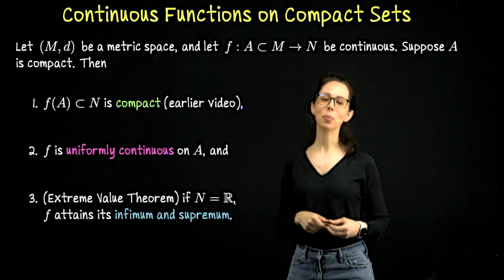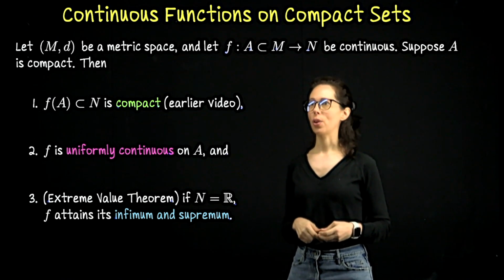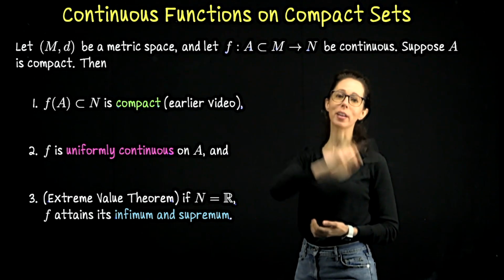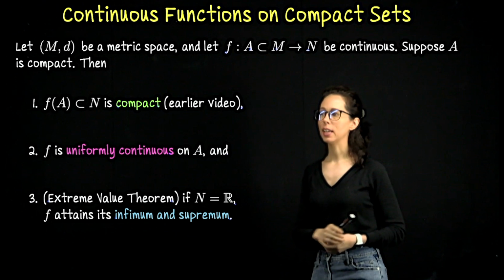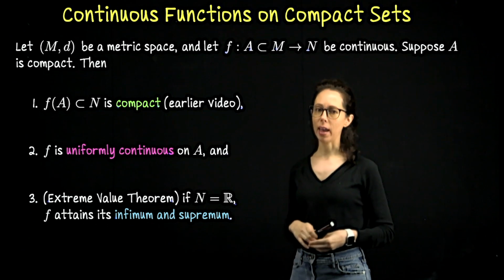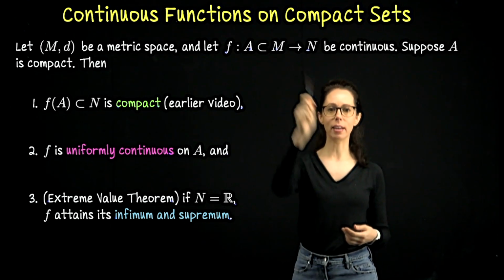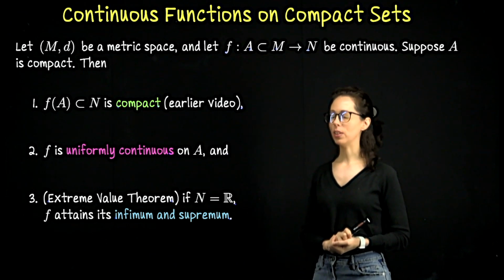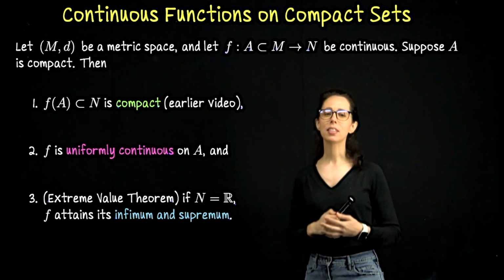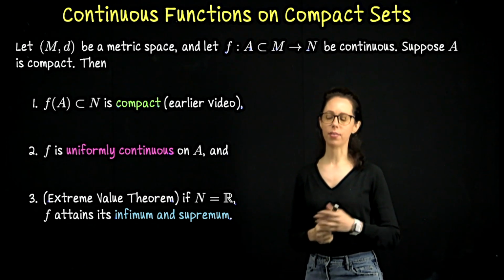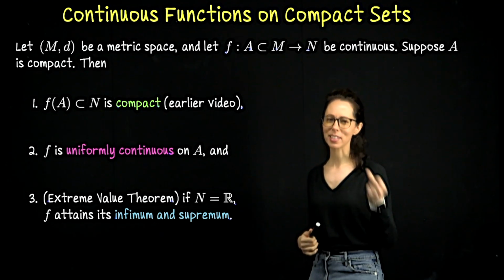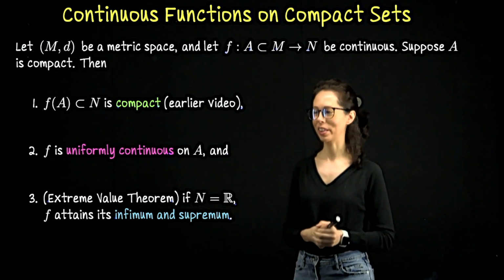In the usual way, as much as we can be general, we like to do so. So imagine that f is a continuous function from a compact subset of one metric space to another. One thing that we have already seen is that a continuous function on a compact set has compact image. So f of A is a compact subset of the codomain N. What we are going to look at in this video is that f is uniformly continuous on A. This is a stronger form of continuity, and I will state the definition in a moment. But a continuous function on a compact set is uniformly continuous. That's the kind of thing you want to say to yourself every day if you're learning this.